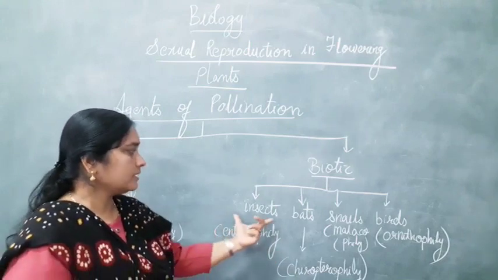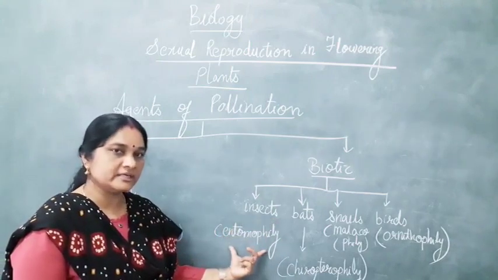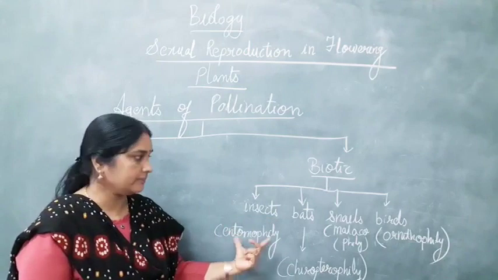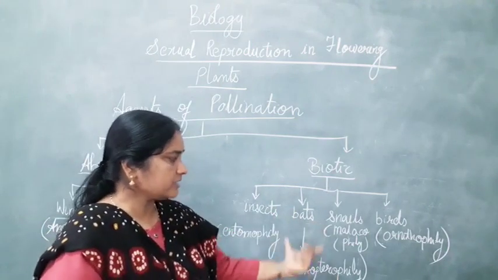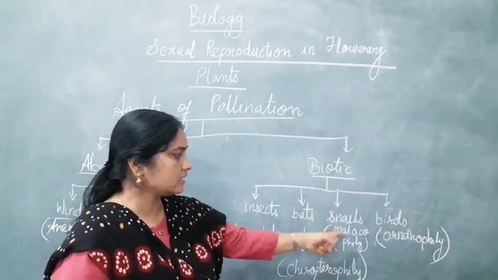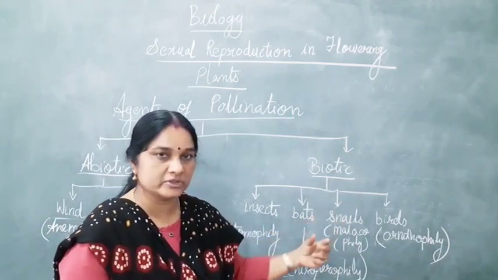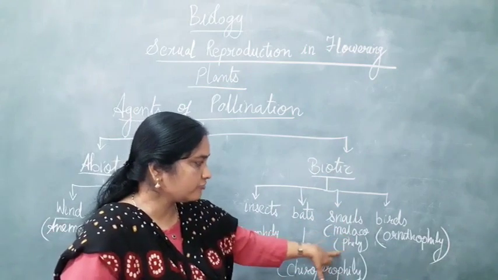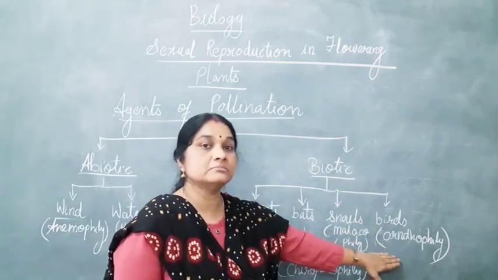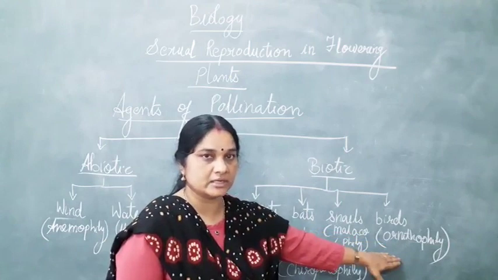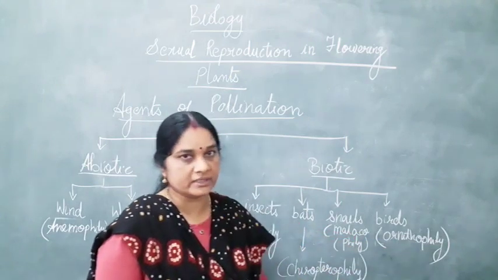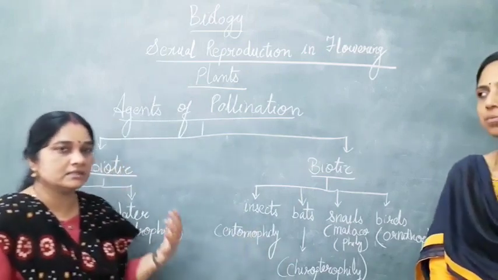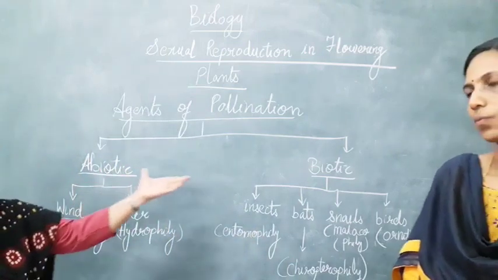For example, pollination carried out by insects is known as entomophily. Pollination carried out by bats is known as chiropterophily. It is for your extra information. Pollination by snails when they move onto the flowers is known as malacophily. And pollination by birds like hummingbirds, which come to suck nectar from the flowers, we classify as ornithophily.